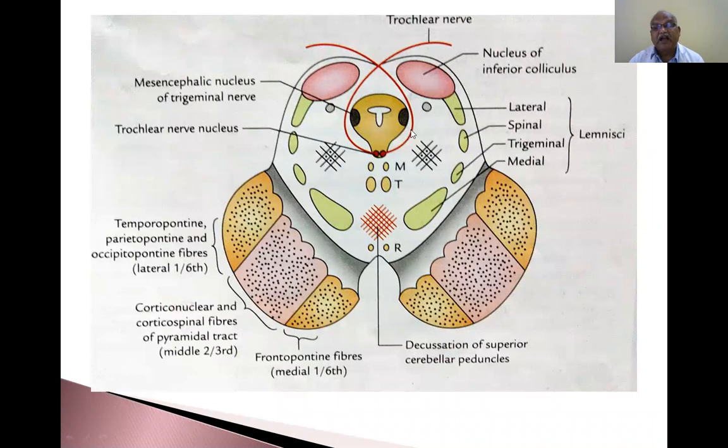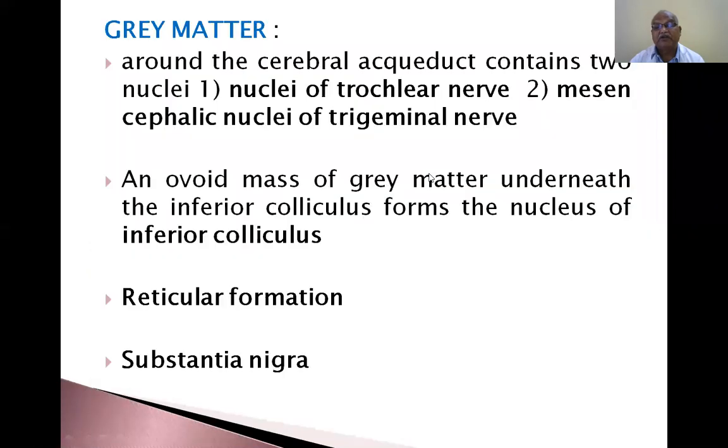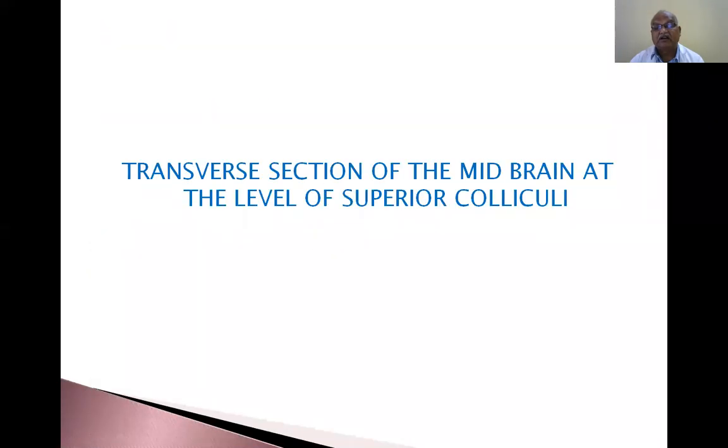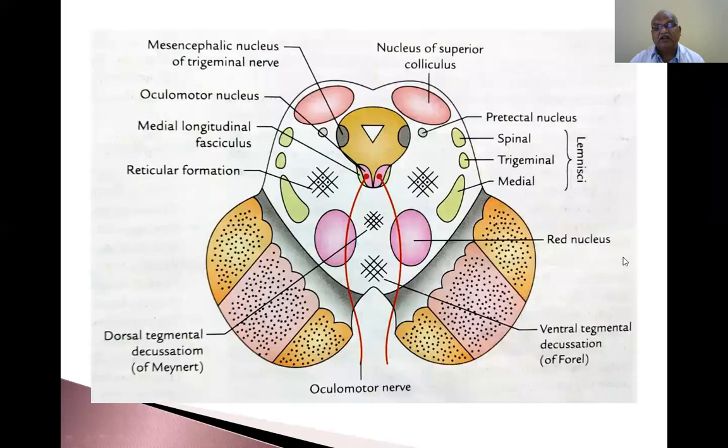This is the section of the midbrain at the level of the inferior colliculus. This is the crus cerebri, this is the substantia nigra. You keep it in memory. This is the tectum part and the tegmentum part. Now I can show you another section. You see, this is the crus cerebri, this is the substantia nigra. This is the tegmentum part, this is the tectum part. So these are the variations of structures.